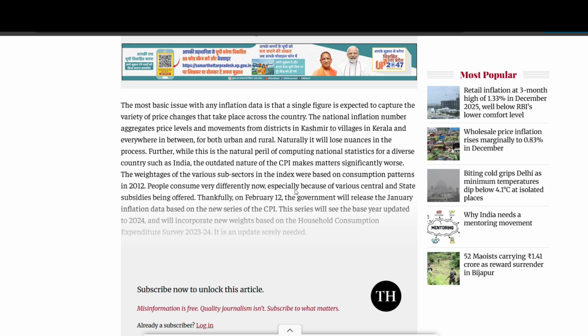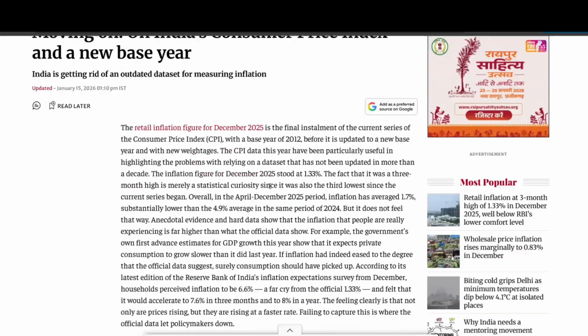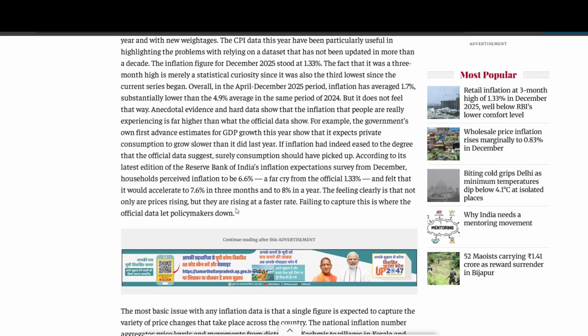And the conclusion from what I read is that when the government changes older data to new data, the policy of the government would change, and the bank might increase or decrease the interest rate depending on the current situation of the people of India. So that's all from my side. That is all I got from this article.